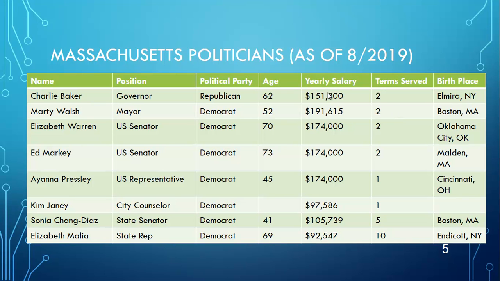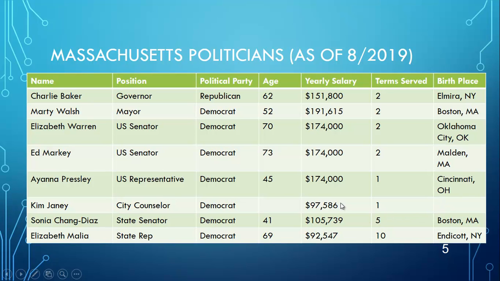One last bonus thing I want to point out to you about this. This happens in data sets a lot, unfortunately. There's incomplete information. So Kim Janey is the city councilwoman for the district that Roxbury Community College is currently in. And I tried really hard to get information about her. I tried to get her age and her birthplace.